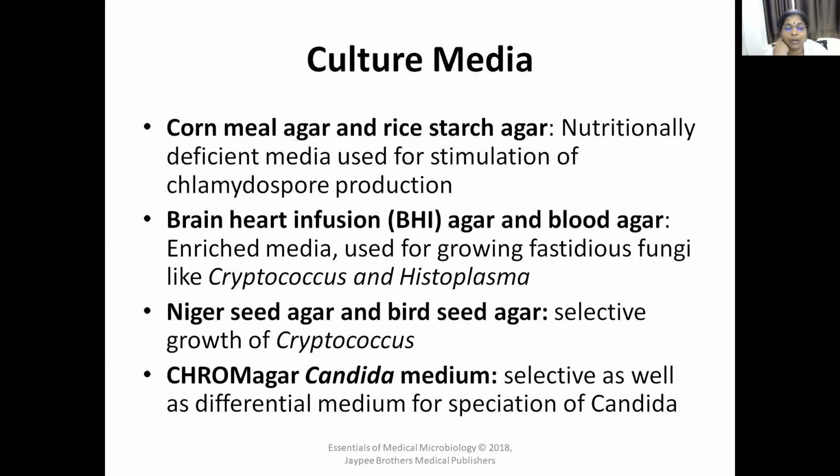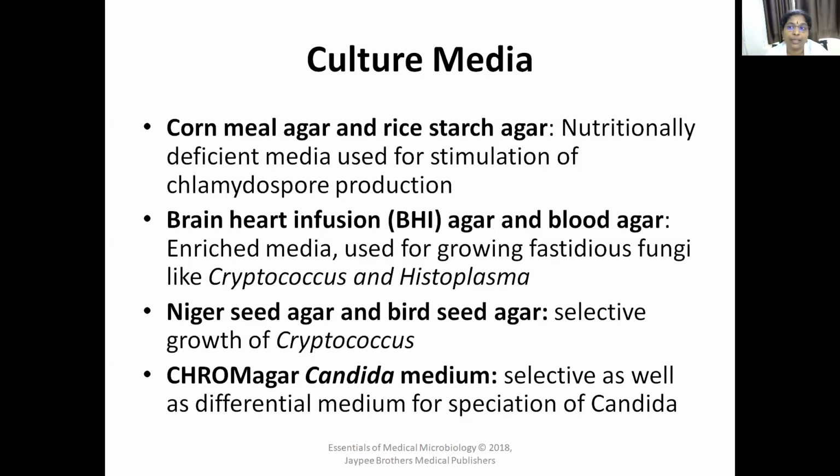Birdseed agar or nigerseed agar is used for growing Cryptococcus. It is the selective media for growing the fungus Cryptococcus. I told you Cryptococcus is a true yeast, and it affects mainly immunocompromised people. It causes meningitis in immunocompromised people. So the CSF sample can be inoculated on the selective media birdseed agar or nigerseed agar.